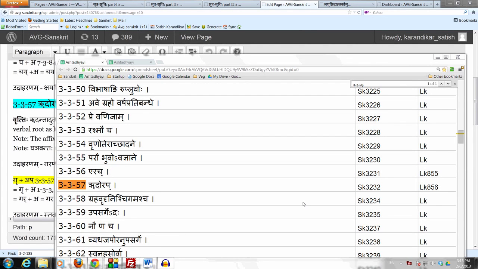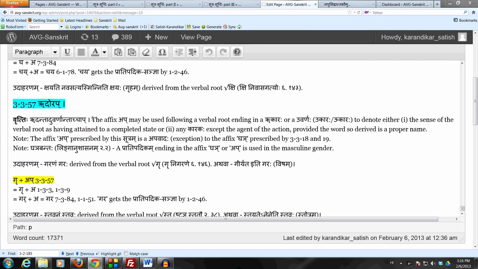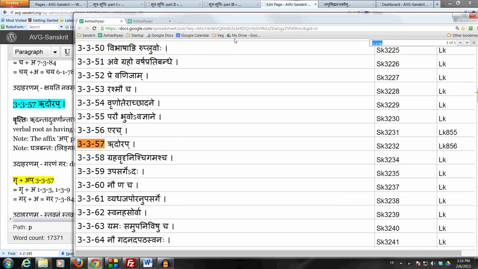Let's now look at another affix which is also an apavada for the affix घञ. This affix here is अप्, the affix अप् prescribed by 3.3.57, रुदोर् अप्. This is of course the next sutram in the Ashtadhyayi order after एरच्. So just like the affix अच् prescribed by एरच्, this affix अप् prescribed by ऋदोरप् is also an apavada